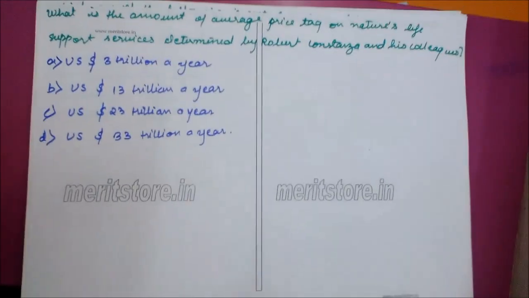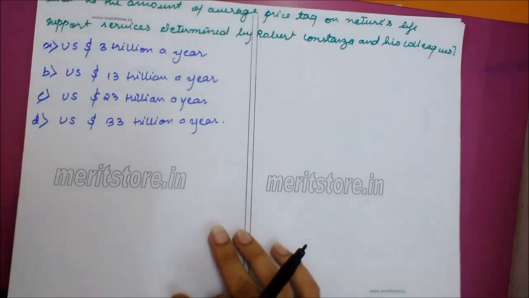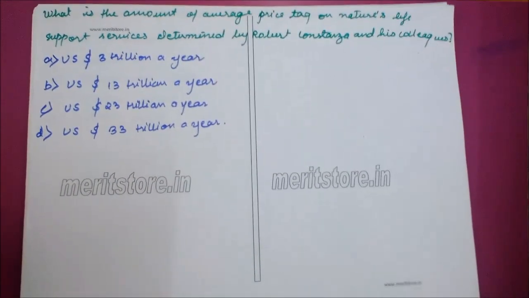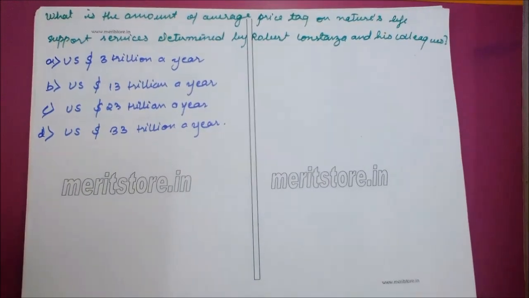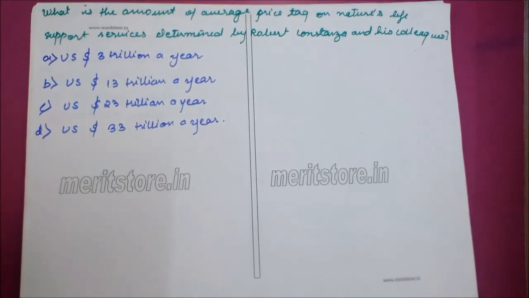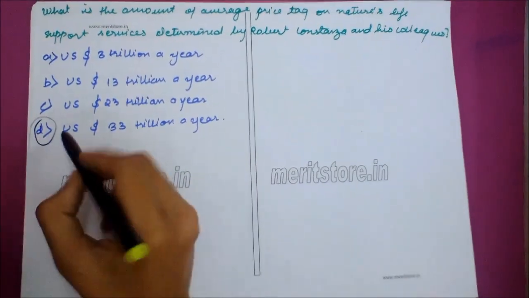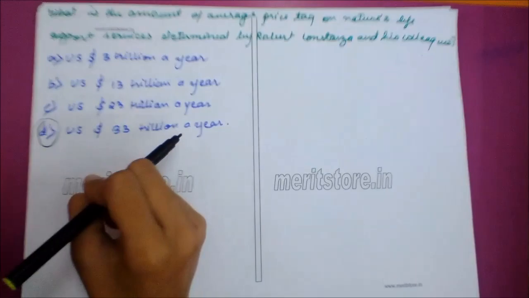This question is related to the question we studied before this. What is the amount of average price tag on Nature's Life Support Services determined by Robert Costanza and his colleague? The correct option is US dollars 33 trillion a year.